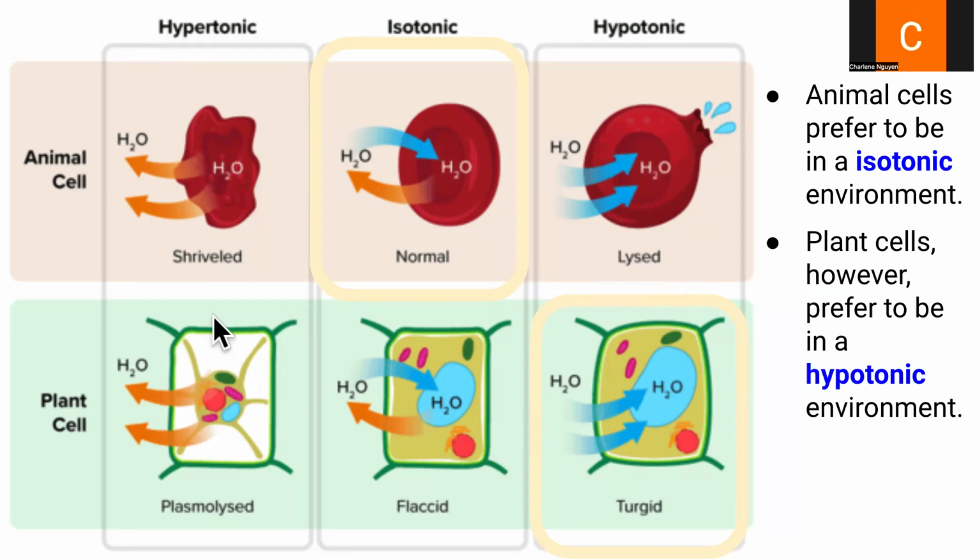Versus in a plant cell, because of the presence of a cell wall, if we have water moving out, it's going to become shriveled and plasmolyzed. So your central vacuole is going to shrink a lot in size. Flaccid is when you have no net movement of water in or out. So it's going to be relatively soft. And then turgid, which is the environment it prefers, we have net movement of water in. But if you look here, a plant cell will not lyse like an animal cell will because a plant cell has a cell wall to prevent lysis from occurring.